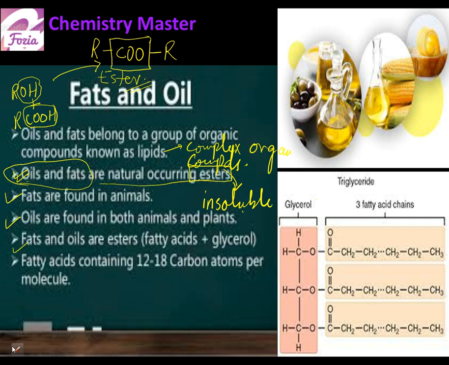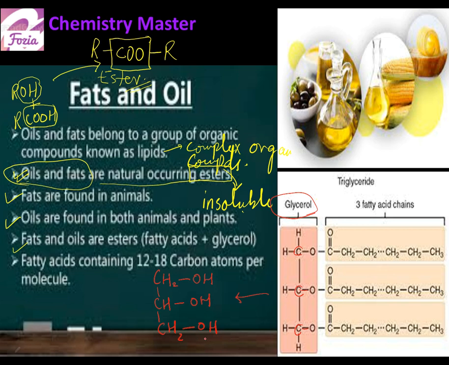You see the molecule of glycerol has 3 carbon atoms and 3 hydroxyl groups attached. I write it here separately for you. So this is CH2OH, CHOH and CH2OH.